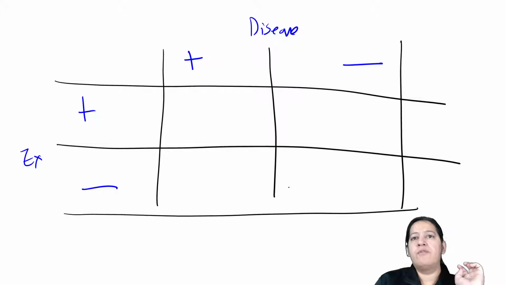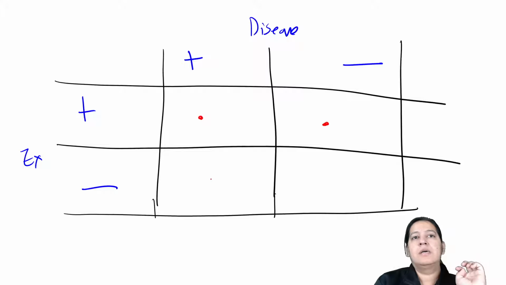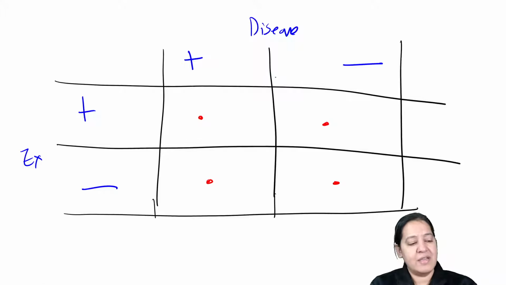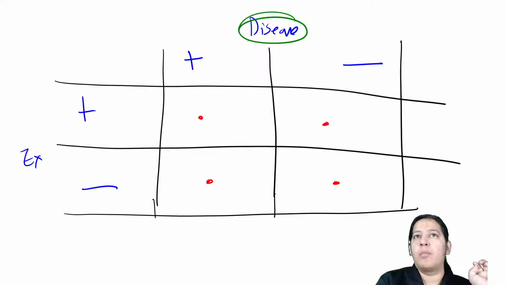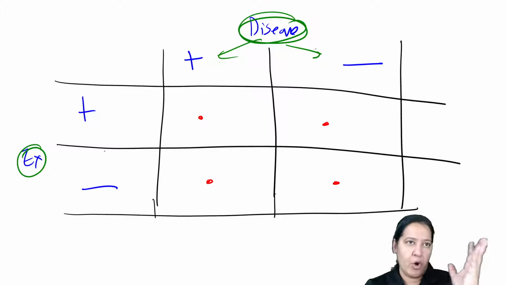So these are your 4 columns. Let's fill these 4 columns. Please understand, it is difficult. Again, I am saying it is difficult, I am trying hard. So disease is always at the top. Present, absent. First present, then absent, right? And exposure is always on the left side, left hand corner.